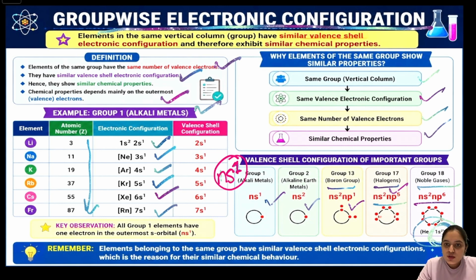So you have to remember some important points of this slide. Elements in the same group have the same valence shell electronic configuration because they have the same number of valence electrons, and they show similar chemical properties, even though their atomic numbers and total numbers of electrons are different. So this is all about the electronic configuration in groups and periods.